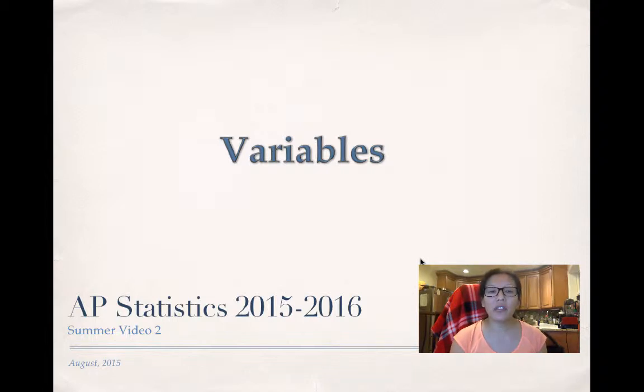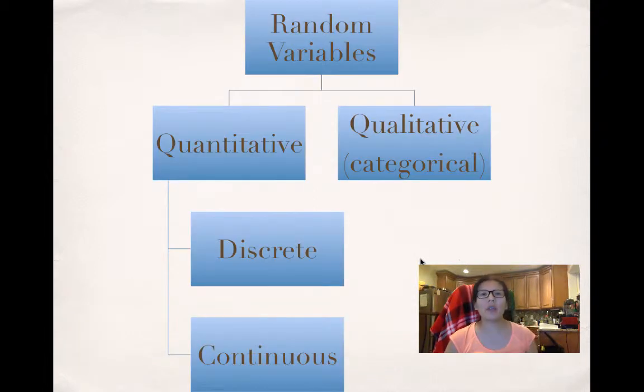In the first video, the very first concept we talked about was data, and data was the numerical value with context. And those numerical values very often are referred to as variables. And random variables is very self-explanatory. It has to be very random.